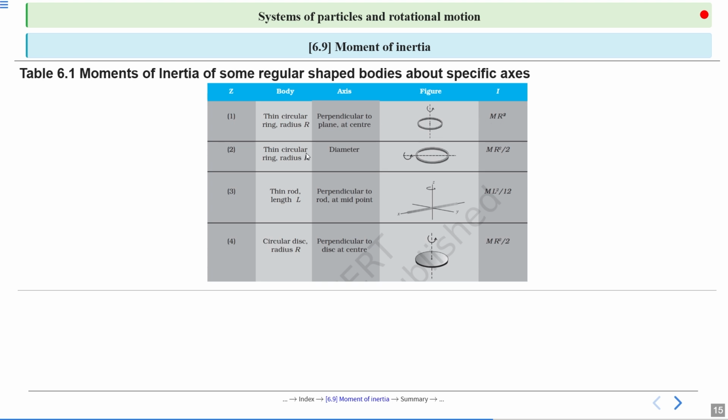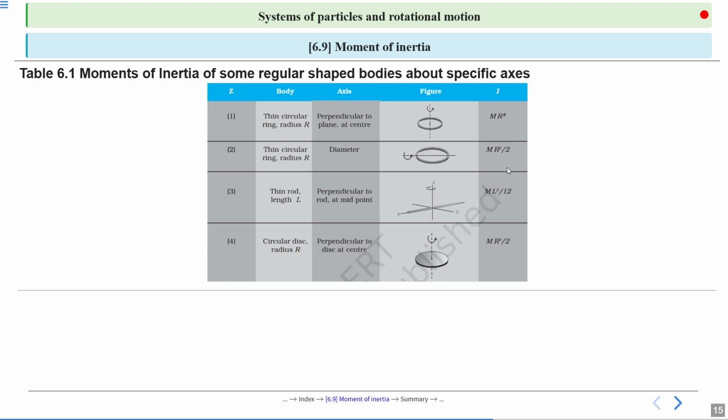Second, a thin circular ring of radius r, and the axis of rotation is a diameter. And the moment of inertia is m r square by 2. Similarly, we have a thin rod of length L, where the axis is perpendicular to the rod at the midpoint. And the moment of inertia is m L square by 12.